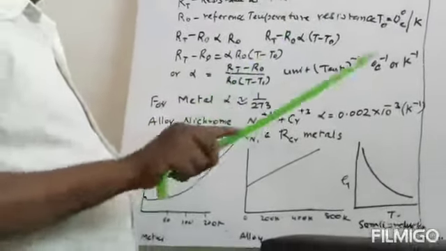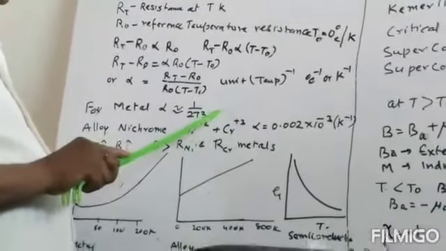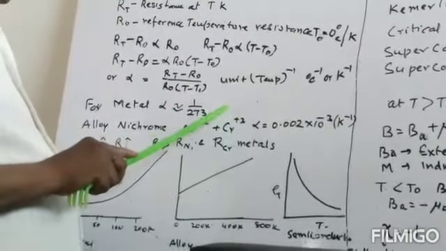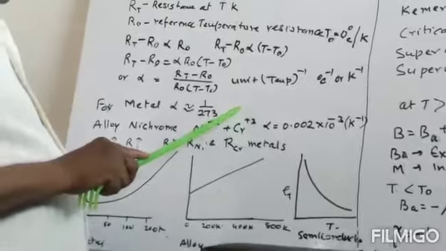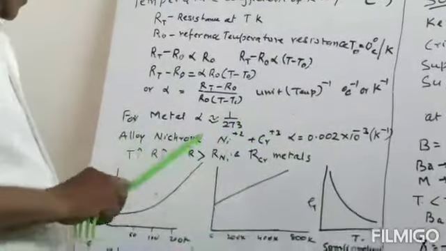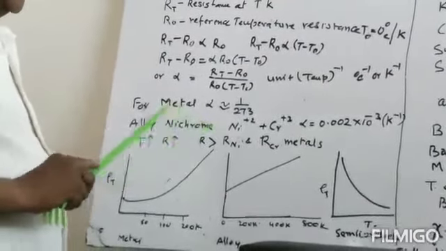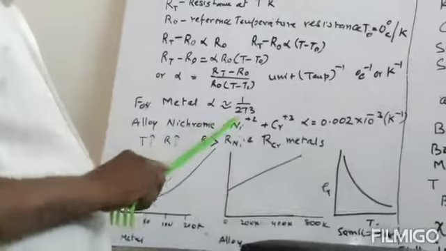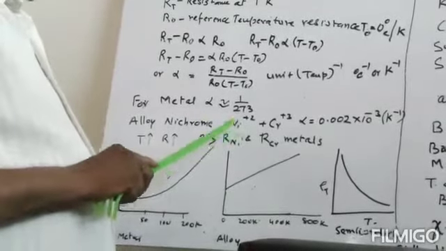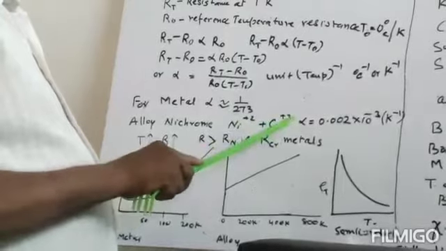So there is a regularity or periodicity in the structure of the atoms in the lattice. But if we make an alloy, I gave the example that nichrome is an alloy. It is made with nickel, which is +2, and chromium, +3.